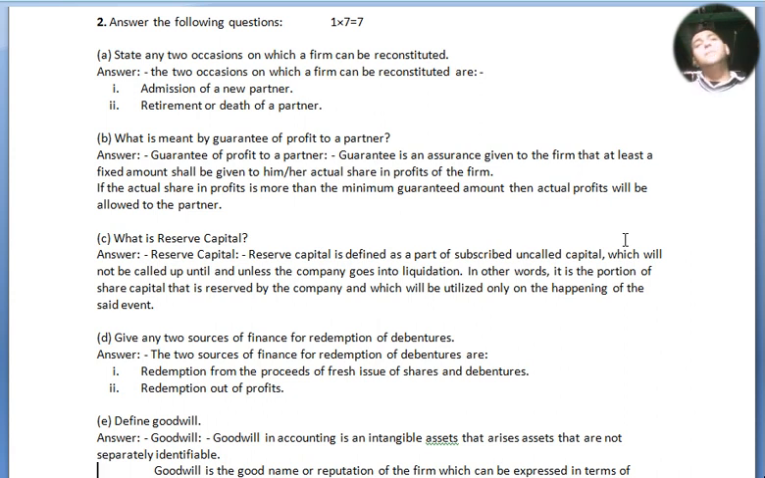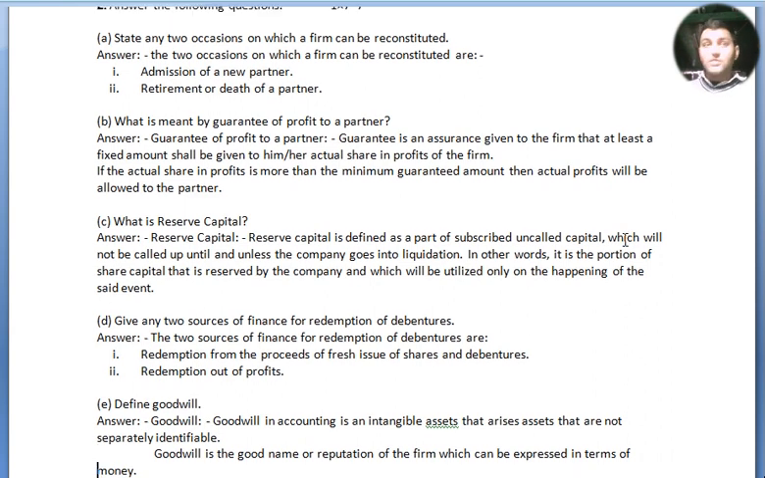Now, question number D. Give any 2 sources of finance for redemption of debentures. The 2 sources of finance for redemption of debentures are redemption from proceeds of a fresh issue of shares and debentures, and redemption out of profits. Now let's move to our next question.